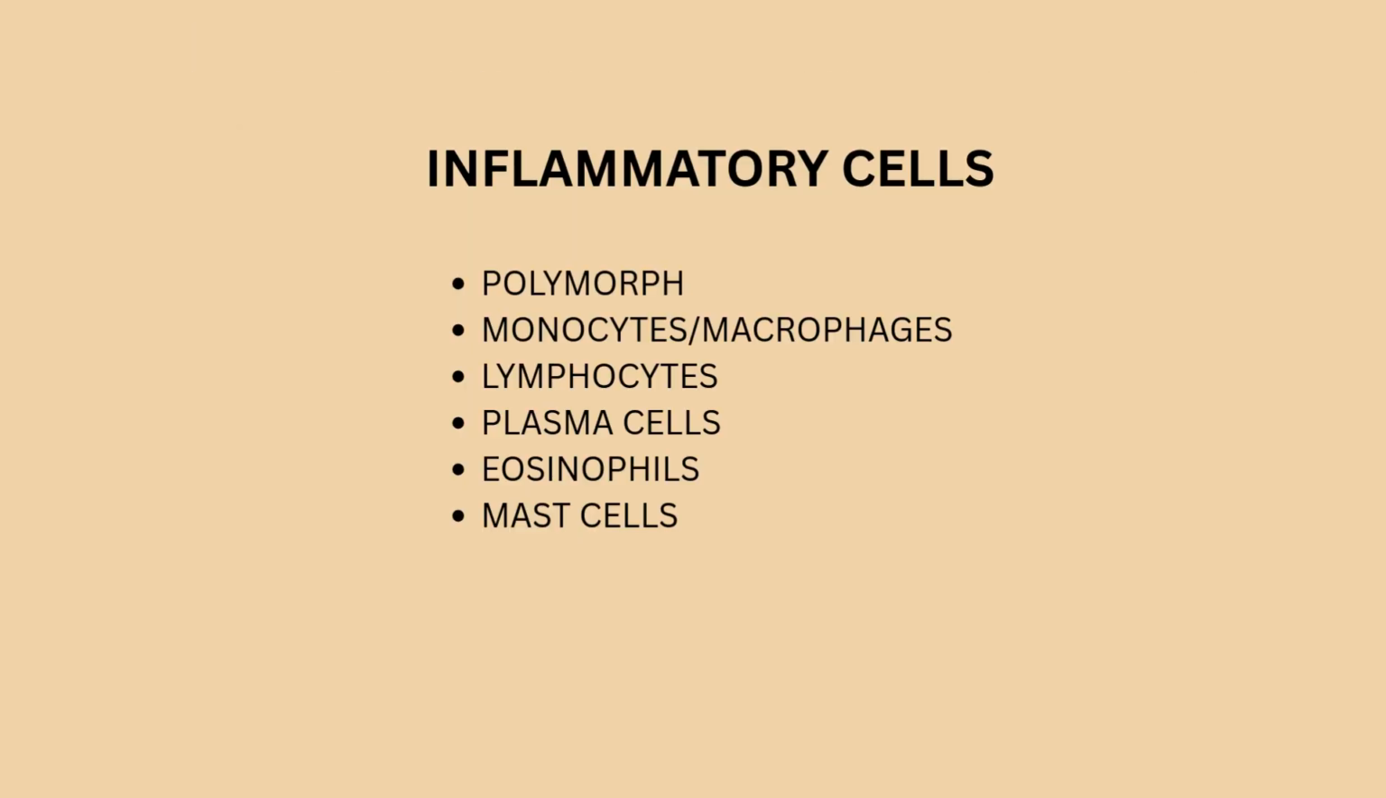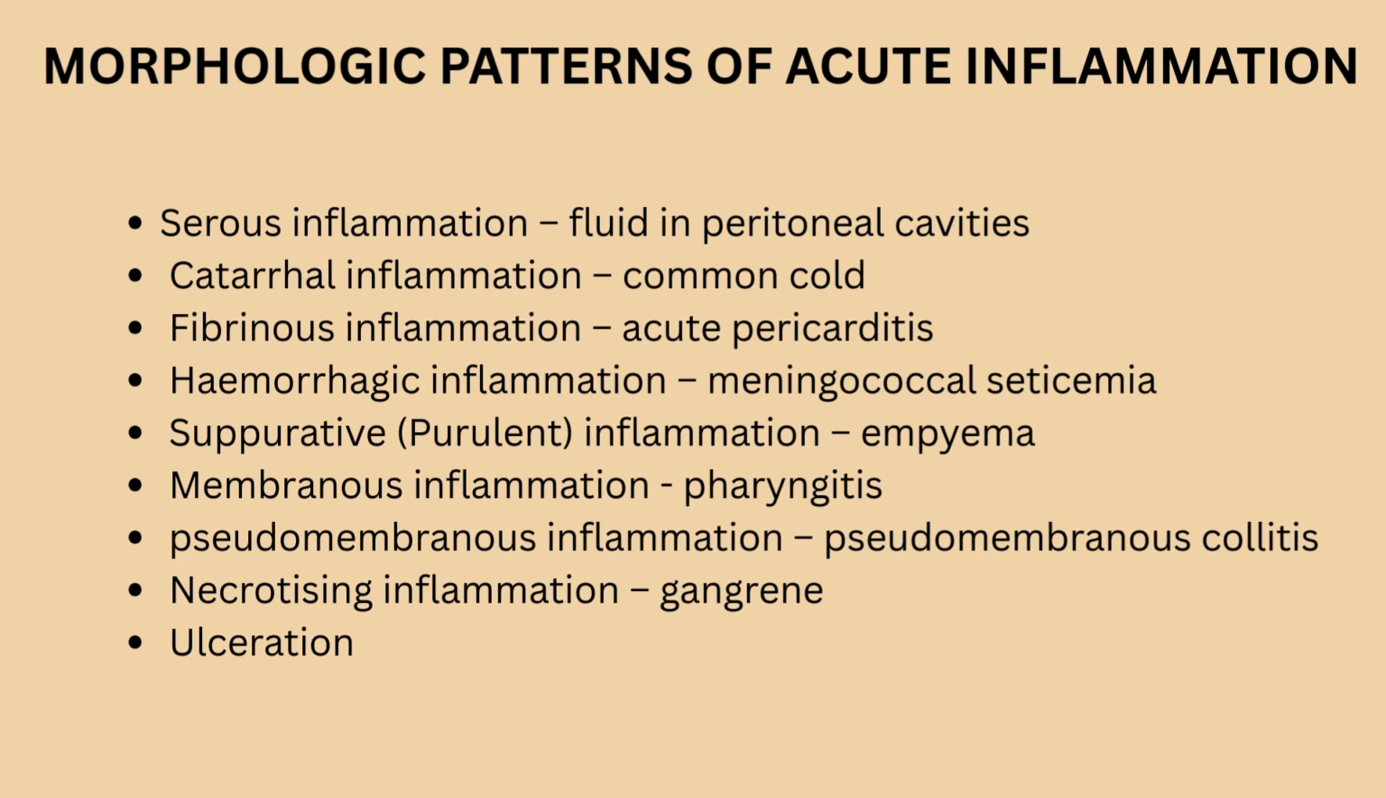Coming to inflammatory cells, polymorphs, monocytes or macrophages, lymphocytes, plasma cells, eosinophils and mast cells play an important role in inflammation. Coming to the morphologic patterns of acute inflammation, serous inflammation is where fluid is present in the form of serum or watery content, like the presence of fluid in peritoneal cavities.